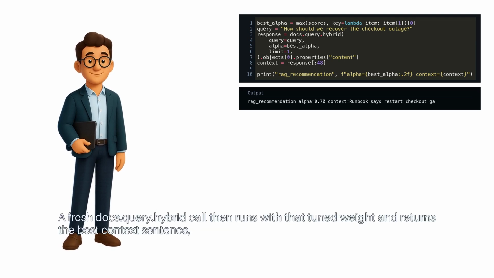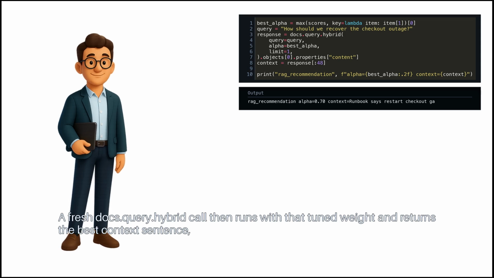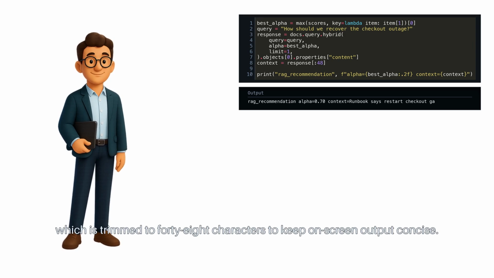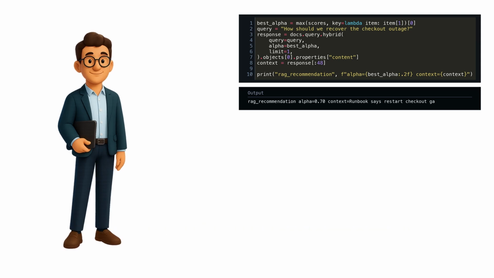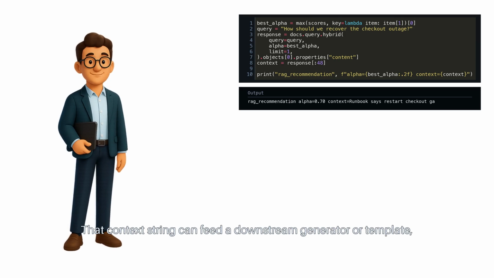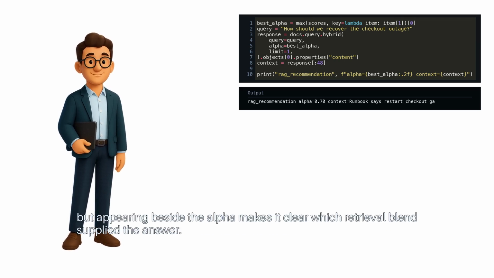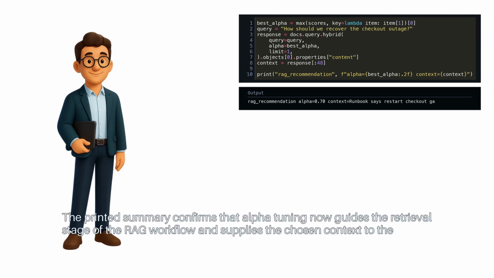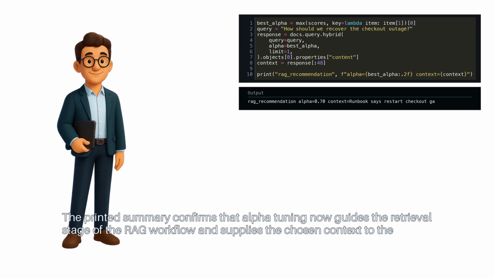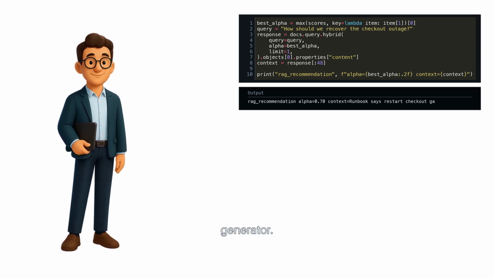A fresh docs query hybrid call then runs with that tuned weight and returns the best context sentence, which is trimmed to 48 characters to keep on-screen output concise. That context string can feed a downstream generator or template, but appearing beside the alpha makes it clear which retrieval blend supplied the answer. The printed summary confirms that alpha tuning now guides the retrieval stage of the RAG workflow and supplies the chosen context to the generator.